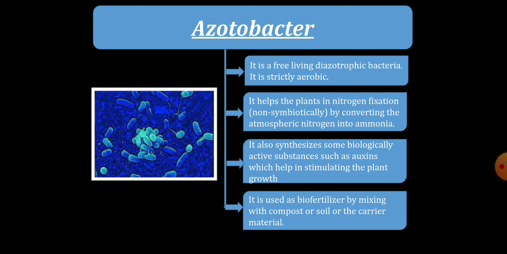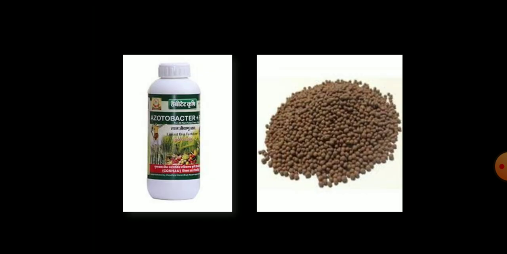It also synthesizes some biologically active substances like auxins, which will help in stimulating the plant growth. These azotobacter are also used as biofertilizer by mixing with compost or soil or the carrier materials. These are the examples for the biofertilizer.